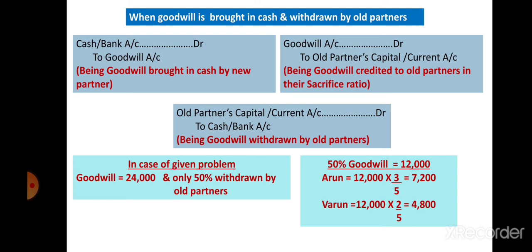50% goodwill is equal to 12,000. Arun's share is equal to 12,000 into 3 divided by 5, which is equal to 7,200. And Varun's share is 12,000 into 2 divided by 5, which is equal to 4,800.